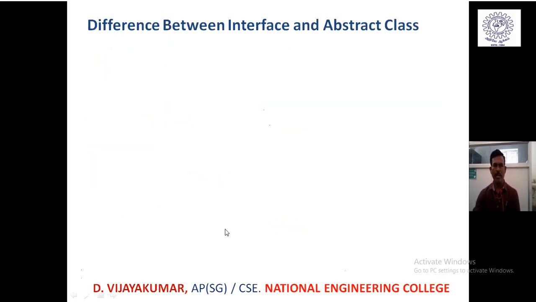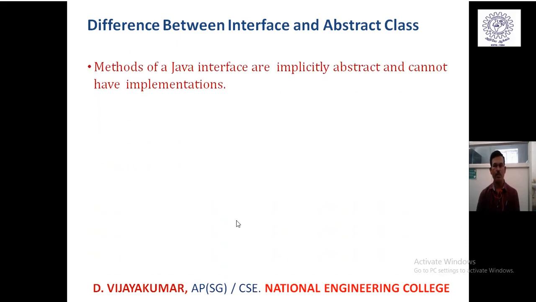What is the difference between an interface and an abstract class? When do I use an interface, and when do I use an abstract class? The major difference is that by default the methods of Java interfaces are implicitly abstract and public, and they cannot have any implementation of the method. That means there will be a termination point after the method declaration.